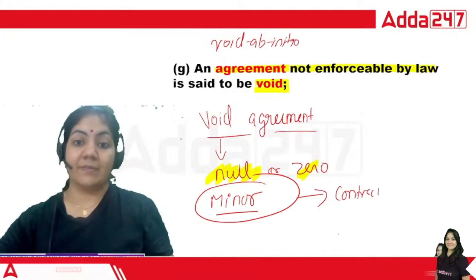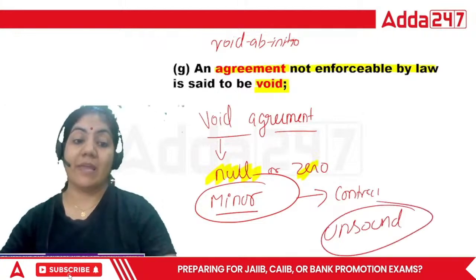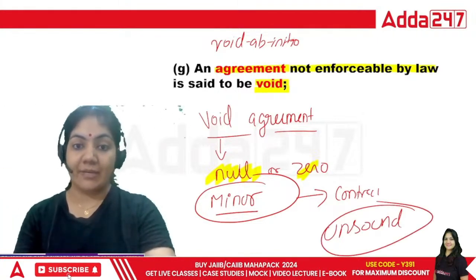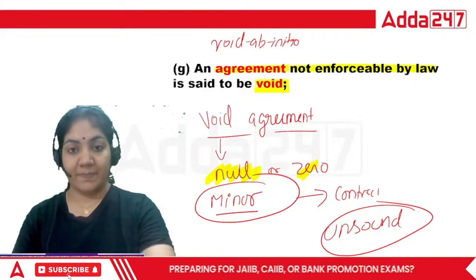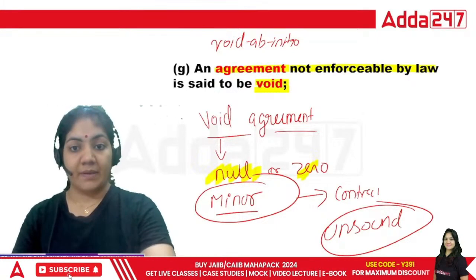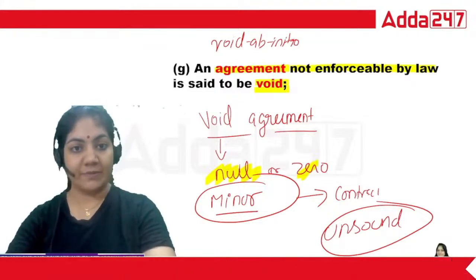So a minor is the best example. Suppose a person of unsound mind is making any agreement. So that agreement is void ab initio. So that is the best example to understand. Is that okay? Done, guys? So this is your particular void agreement.